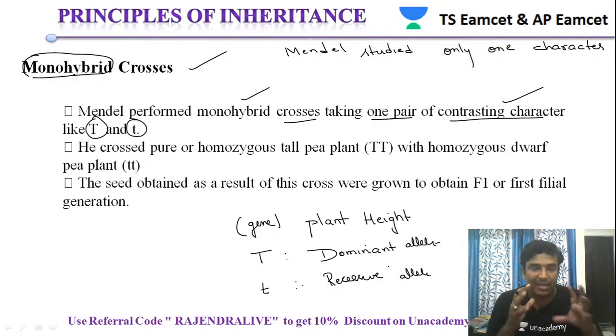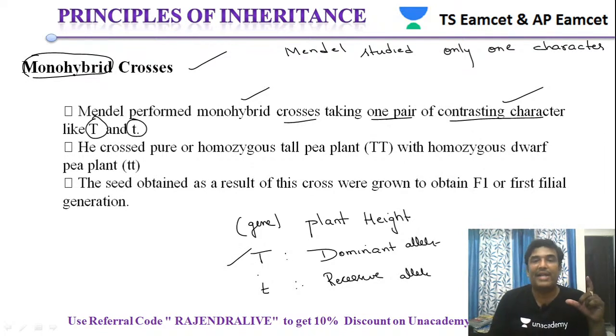In plant height, there is a gene present. Every gene has two alleles. So the gene responsible for plant height has two alleles, and that is capital T, which is called a dominant allele, and small t, which is called a recessive allele.